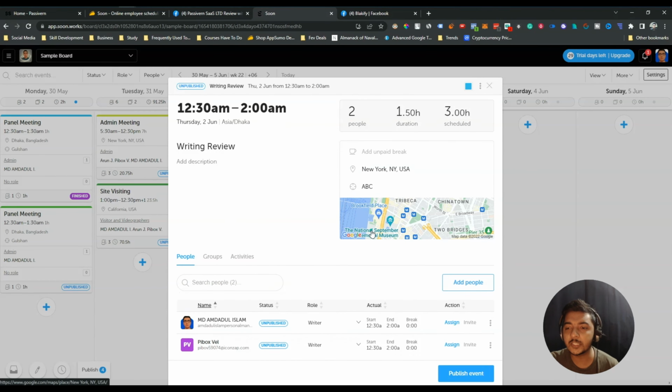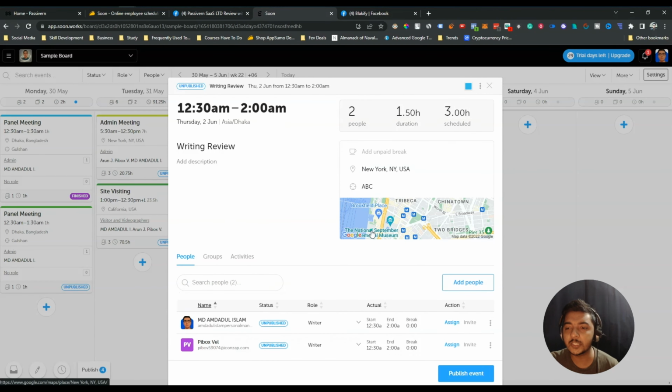After that, you can add a description here. Let's say I will add some description just for test purposes, guys. Let's say this is the description, and then just click here, add. And here you can see the people groups who have been added, and you can see the activities of this specific task basically.